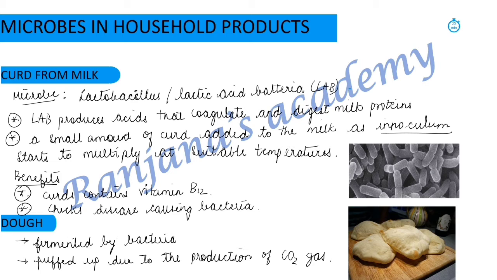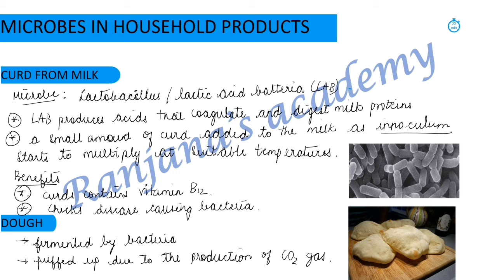Microbes in household products. The first application of this is making curd from milk. The microbe we use here is called lactobacillus or lactic acid bacteria, also called LAB. This LAB produces acids that coagulate the milk and digest the milk proteins. A small amount of curd is added to the milk as inoculum. This word is very important, inoculum.